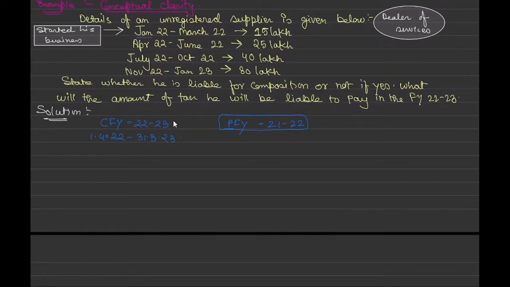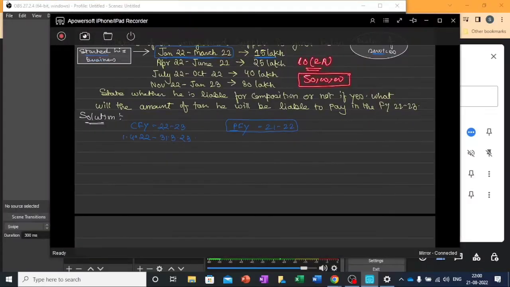So what section will he opt for? He will opt for section 10(2)(a), correct, and here the limit is 50 lakh. Am I correct or not? His turnover in the previous year was 15 lakh, which is less than 50 lakh because he is a dealer of services. So I will consider this 50 lakh limit. Am I correct or not?